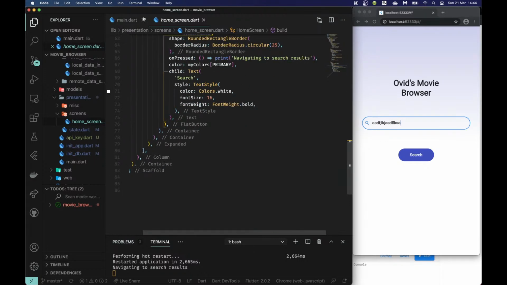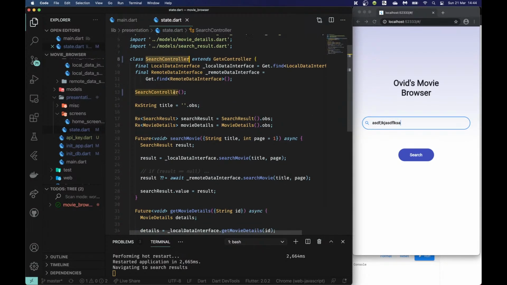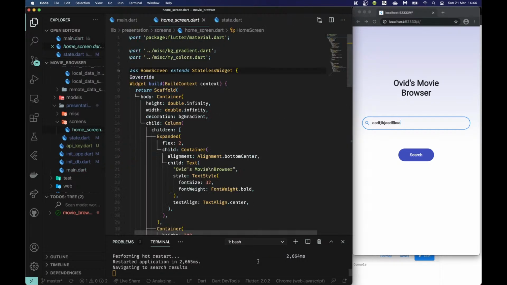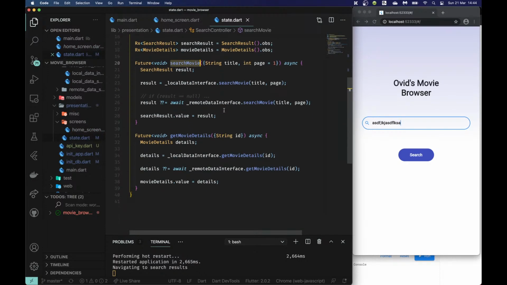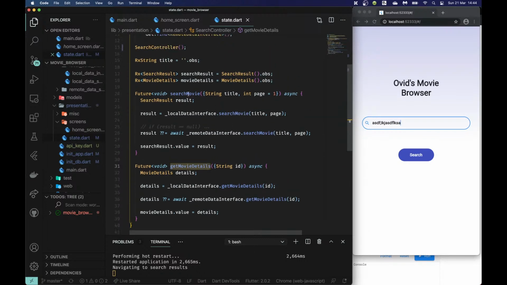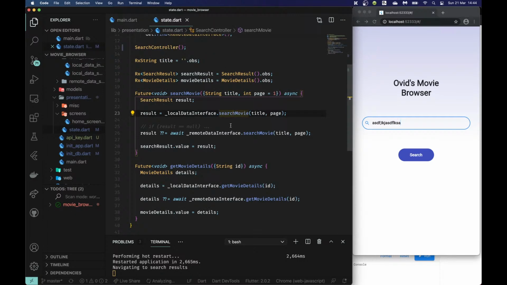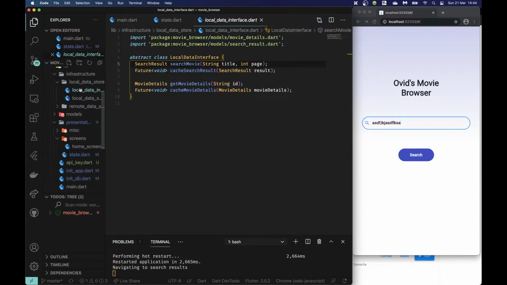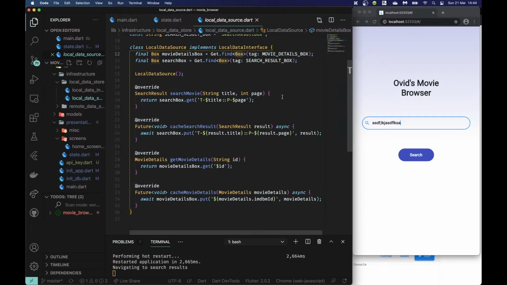Okay, so in my GetX controller here, my search controller, I need home screen as well. This should have a search movie function here and get movie details function here. Right. And one thing I want to do is make this a little bit more easy to see what's happening. So I'm gonna just add some print statements so we can see exactly what the application is doing.